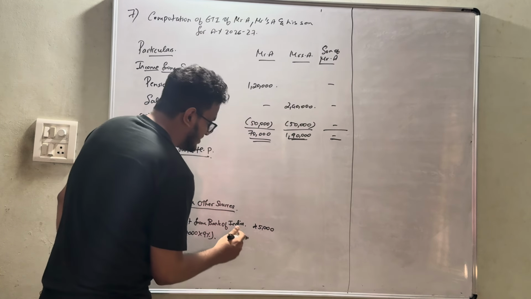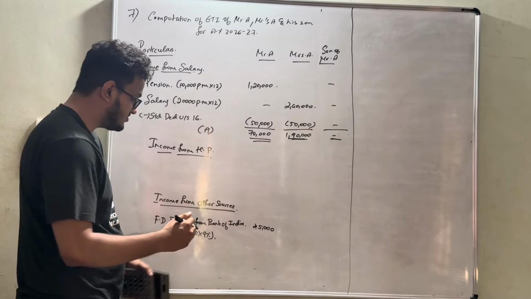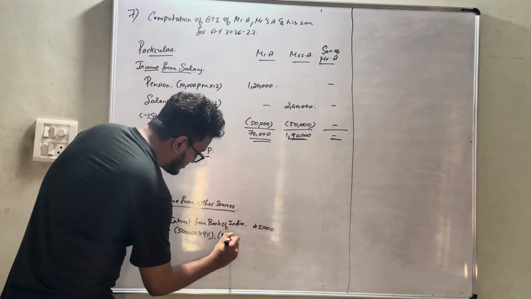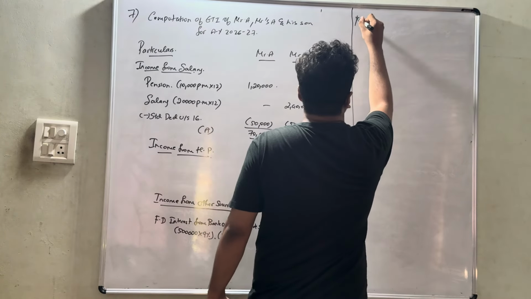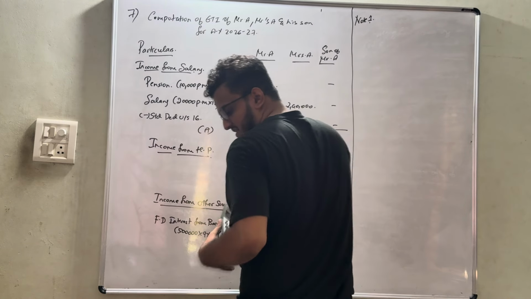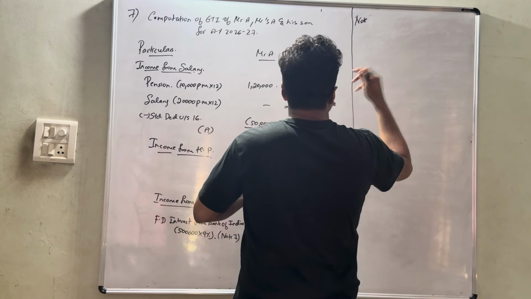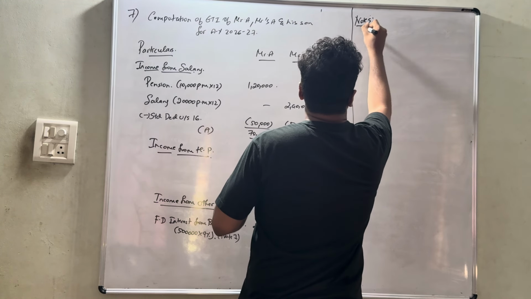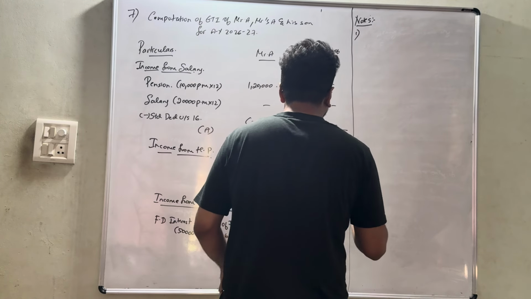Since Mr. A has only gifted it to his brother's son, it will be taxable in his hands only. Basically we can state it as note number 1. We can read the notes, then state it.